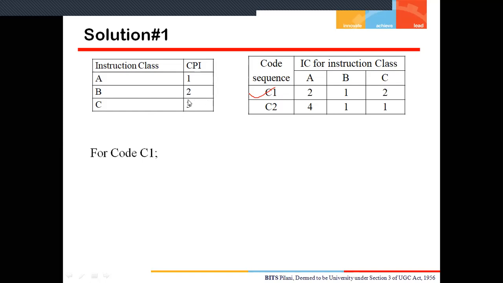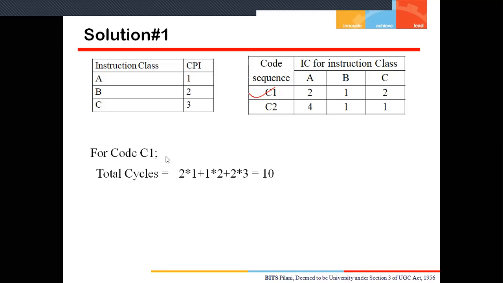So what is the total number of clock cycles for C type instruction? That is 2 multiplied by 3. So if I talk about the total clock cycles for this code sequence, then what will I write? The total cycles is equal to what we have calculated, this 2 multiplied by 1 plus 1 multiplied by 2 plus 2 multiplied by 3. So what is the result? That is 10. So I hope you understand how to calculate this for a code sequence.